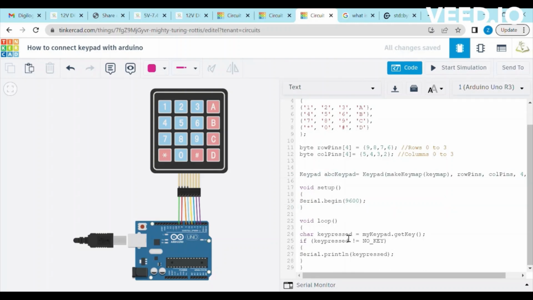In the void loop, we check whether a key is pressed or not. If a key is pressed, then we save this information in the variable named key pressed, then we print it on the serial monitor.